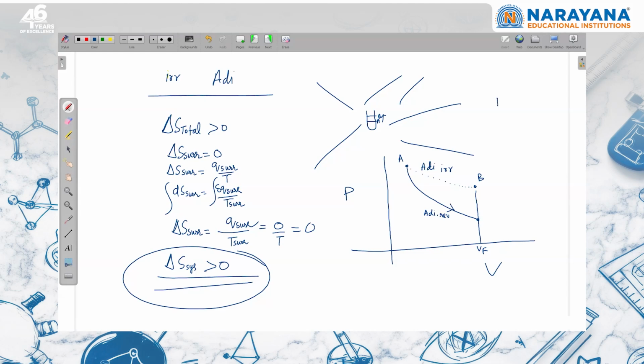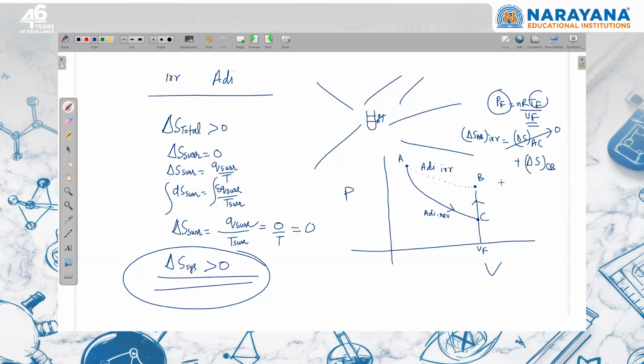And we have discussed that P final is equal to nRT final upon V final. On the basis of that, V final is the same, so T final and P final are related. T final is less in adiabatic reversible because the work done by the gas will be more. So this is adiabatic reversible and this is adiabatic irreversible. Suppose I want to calculate the entropy change from process A to B, which is an irreversible process. So I can say that is equal to entropy change in process A to C, and then entropy change in process C to B. Entropy change in process A to C will be zero because it is adiabatic reversible.